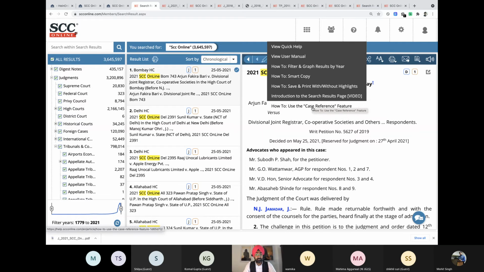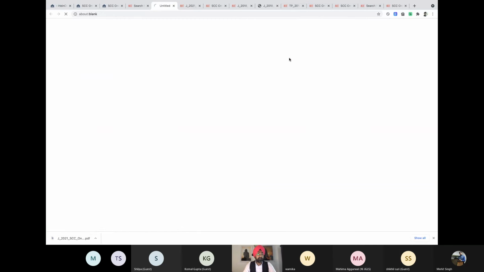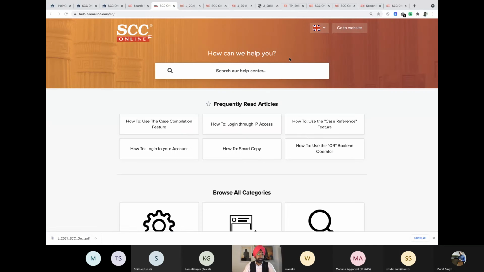So if I click on any of this, and this will change, obviously, when I go to a different screen, these options will change. So I can go through these, or I can simply go to view user manual. The reason I'm taking you over here is because it's a different website that we have made. It's a very interactive website.